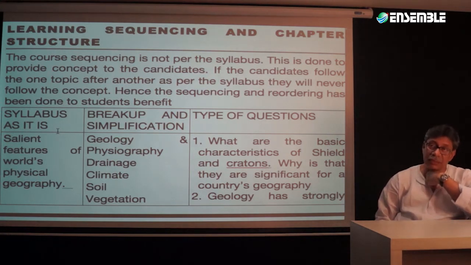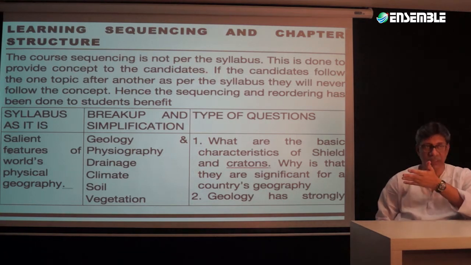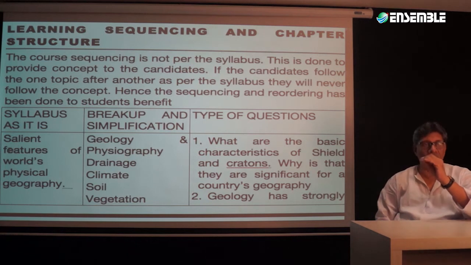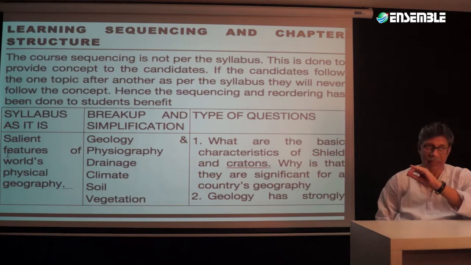So, associated with climate, there are again going to be 2 components. One of them is going to be a theoretical component, another is going to be associated with the applied aspect of it. In drainage, there can never be. Now, either on physiography or on climate, on drainage, no question so far has been asked.